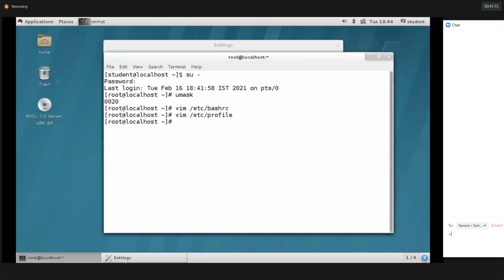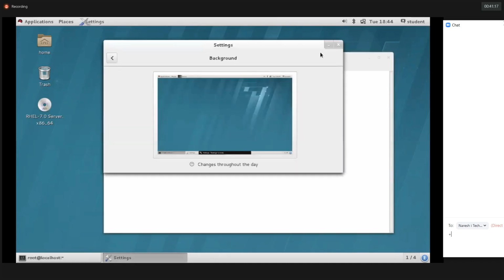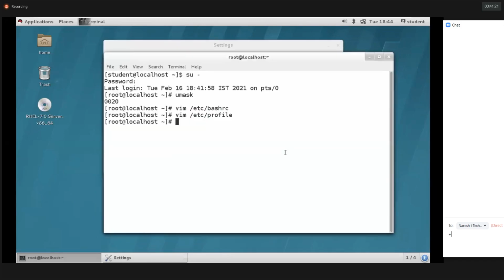What happened? So, UMask. Okay, close this terminal. You're unable to close this terminal.